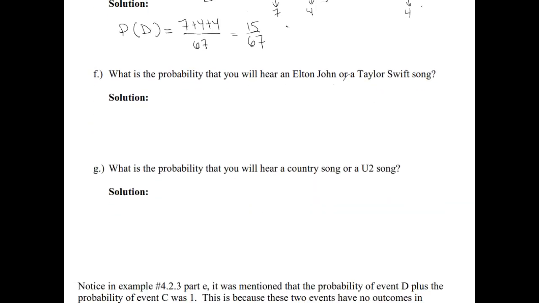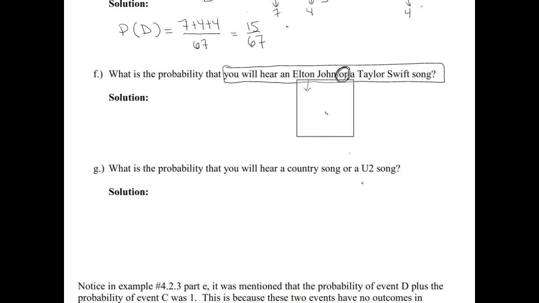Okay. Part F asks us for the probability that you will hear an Elton John or a Taylor Swift song. So again, we have the word or, so it's got to be in at least one of the categories. Currently we don't have any songs out there that Elton John and Taylor Swift are singing together. So the ones sung by Elton John, if we go back to the paragraph, there were 7 of those.